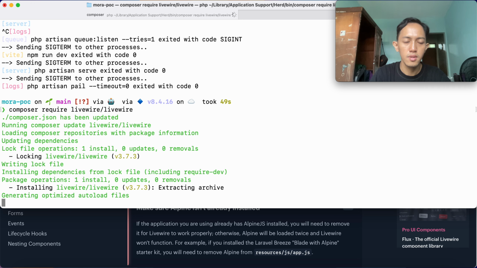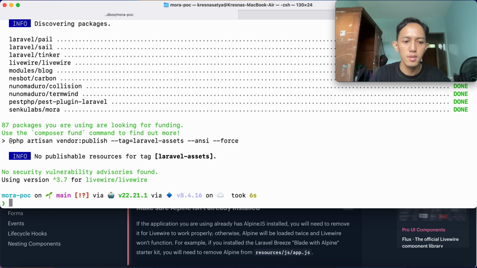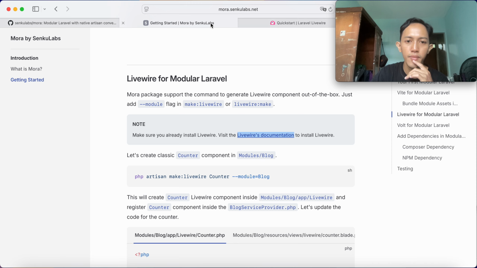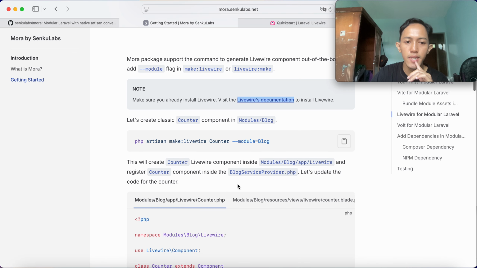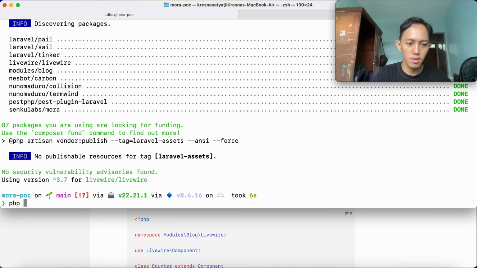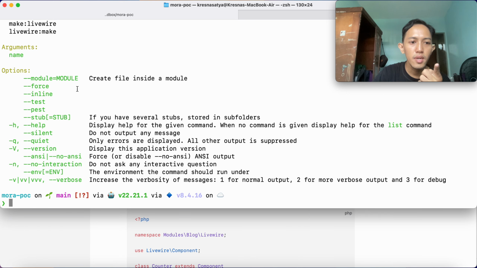Okay. Yep, we are done. And then let's make a counter, a classic counter, like php artisan make counter in modules block. Okay, so let's artisan make livewire. Oh, before we do that, you see this one is --module, create file inside the module.